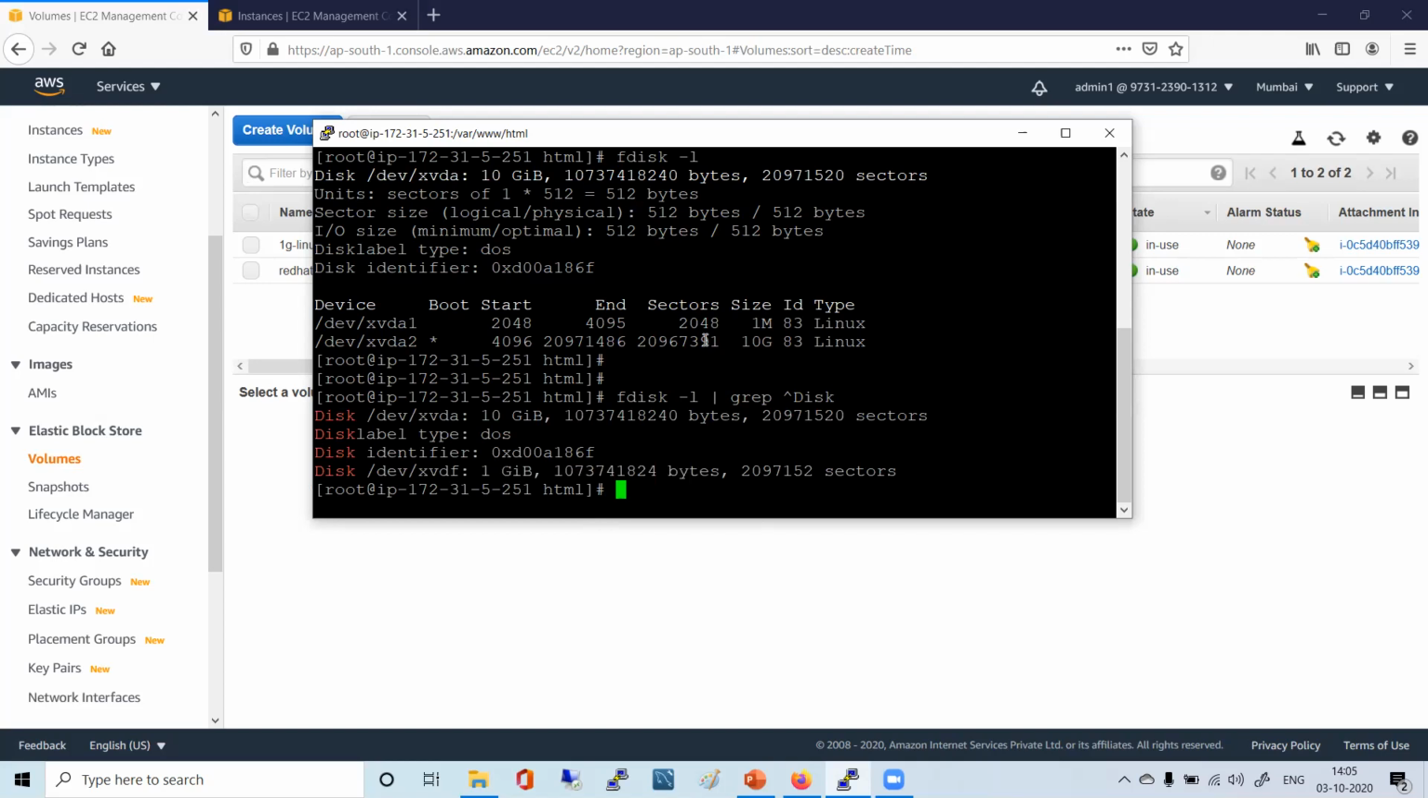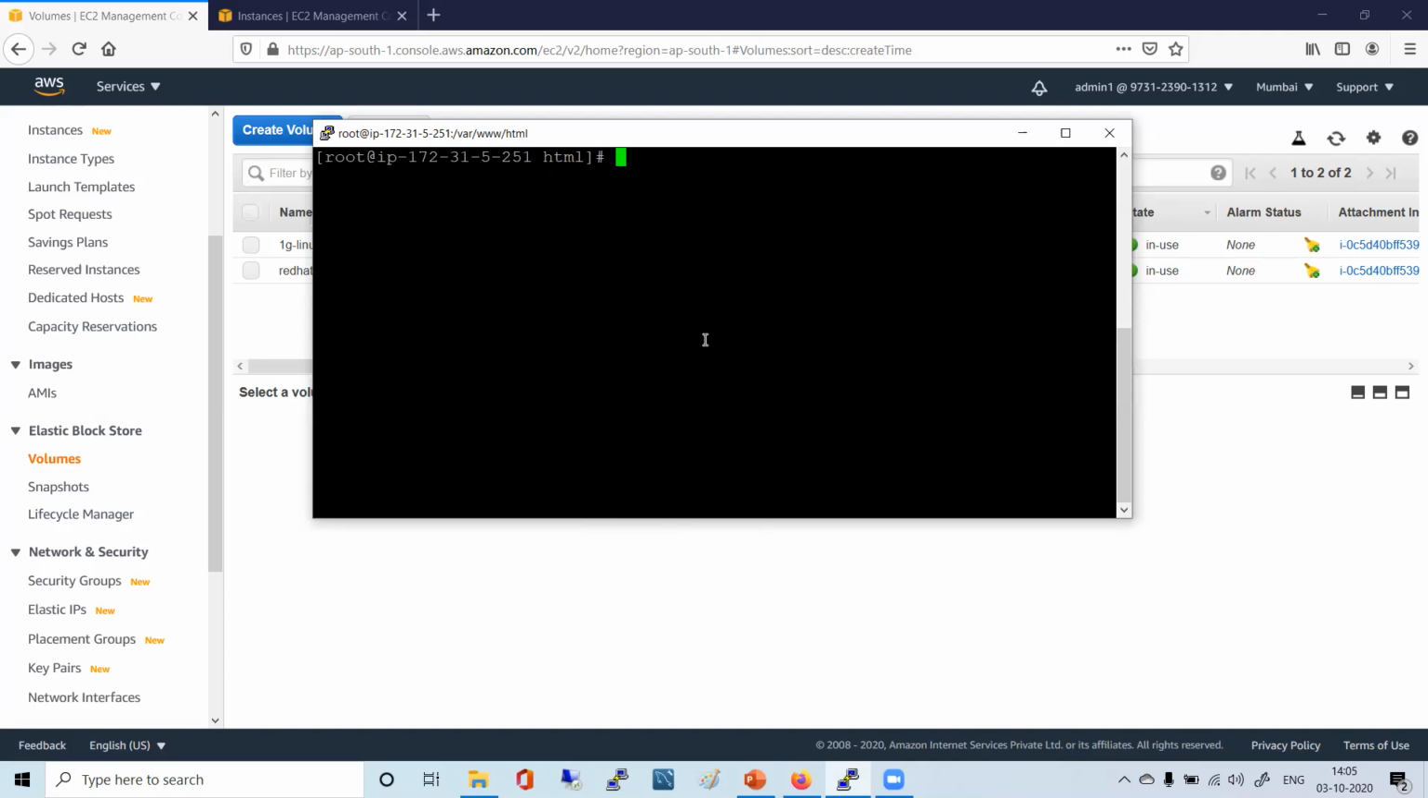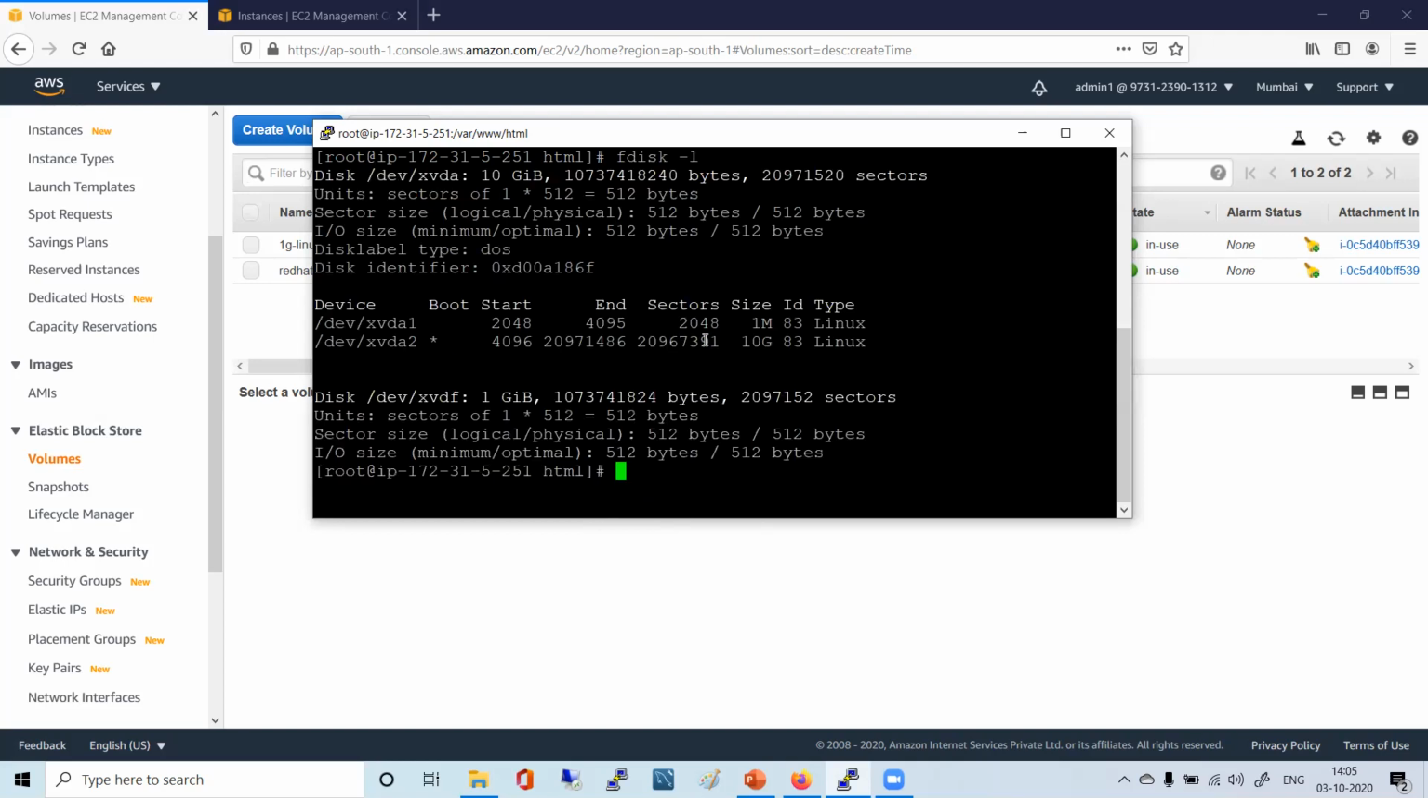Earlier I had only one. Now I simply say fdisk -l, and I got two: one is 10 GB and another one is 1 GB. This is the same 1 GB that we were attaching as of now. That came as xvdf. Got it? How can you access it? By creating a file system in that, correct?